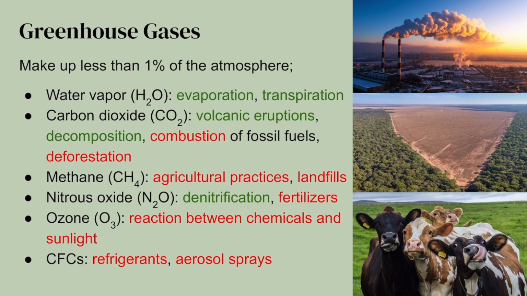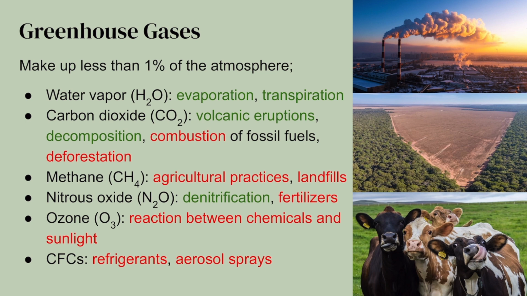And then one that I really want to highlight is ozone. So I know we just talked about ozone. It's really important in the stratosphere because it's part of our ozone layer that filters out UV radiation, keeps us from getting more skin cancer and from getting cataracts and things like that. However, ozone can also be created in the troposphere. In the troposphere, it's created through reactions between chemicals and sunlight. It is harmful because in the troposphere, it's a greenhouse gas.